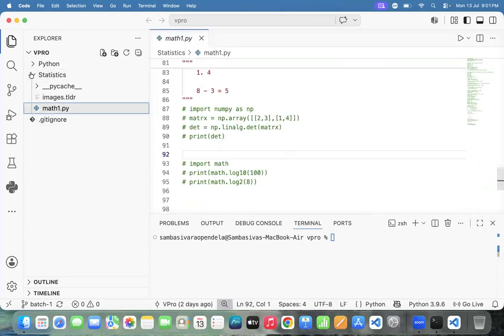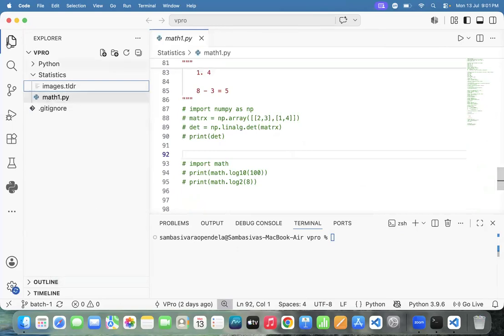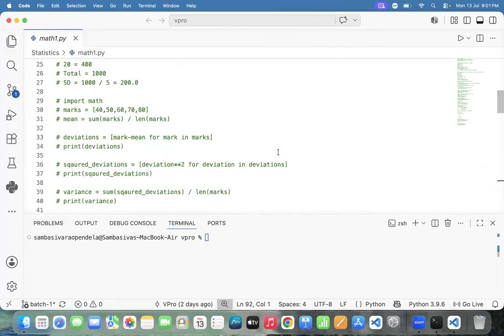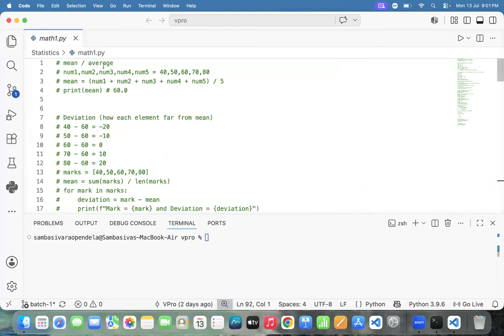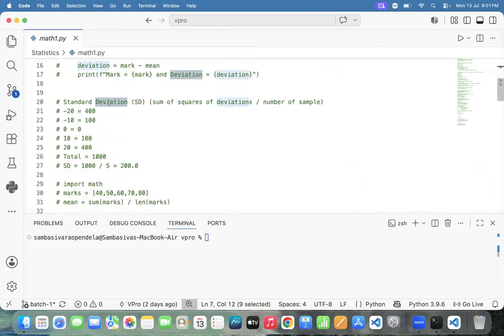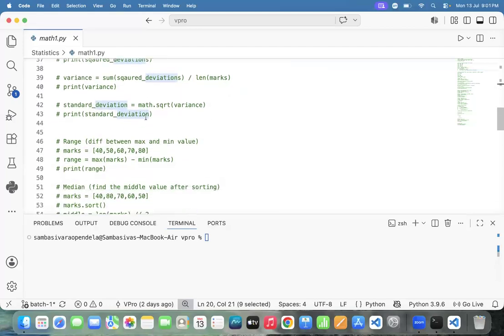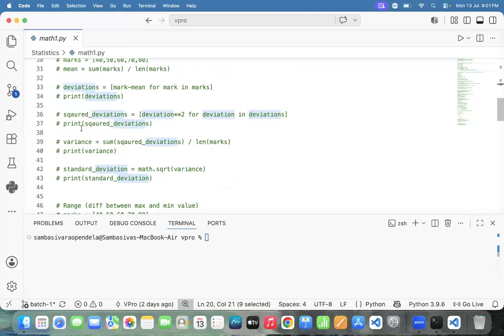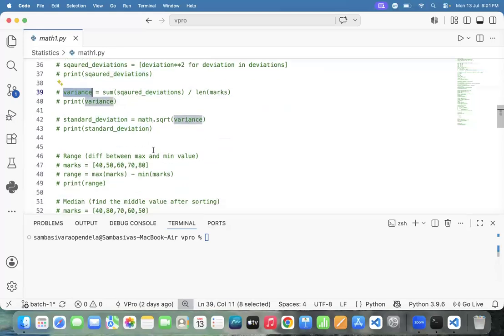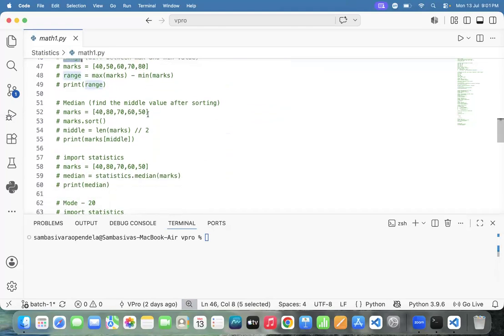Math 1.5. Yes, sir. In Math 1.5, see the first one. What is the first one? Mean or average. We discussed about deviation, standard deviation, and variance. Next one, we discussed about range.